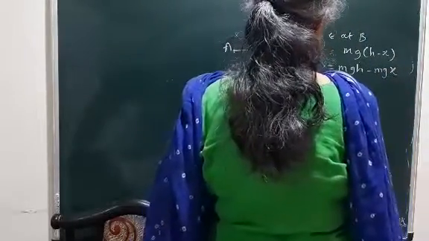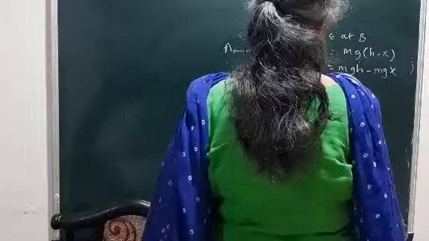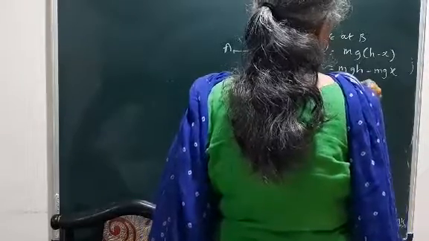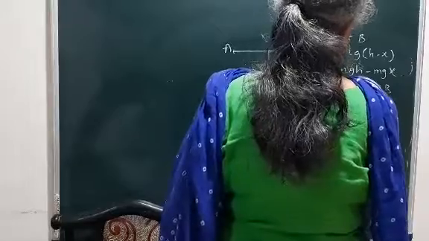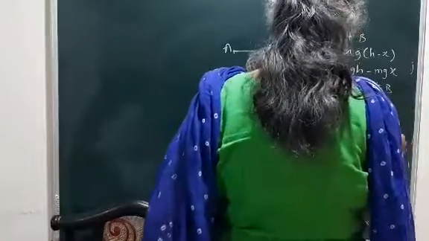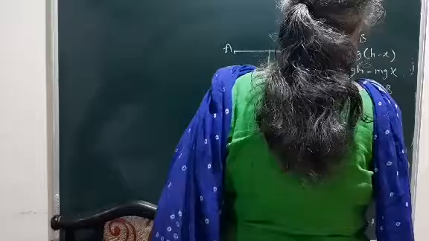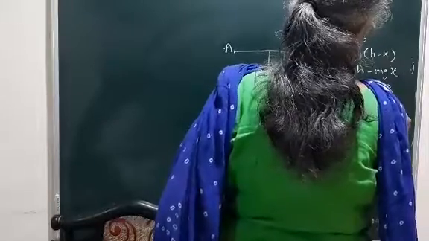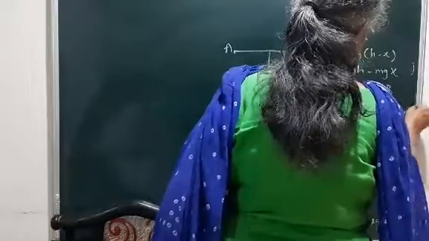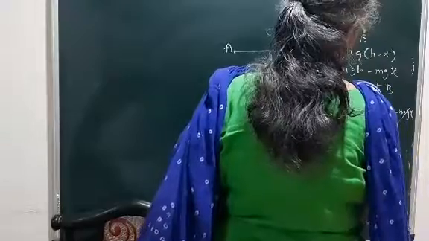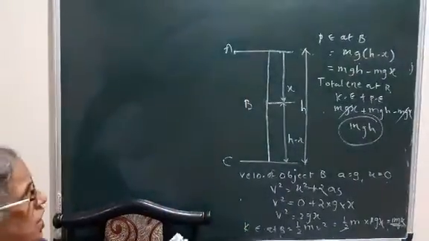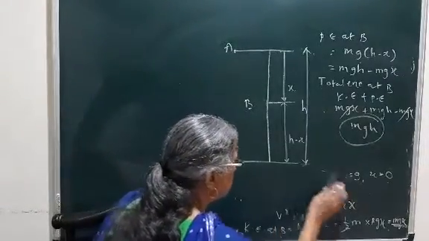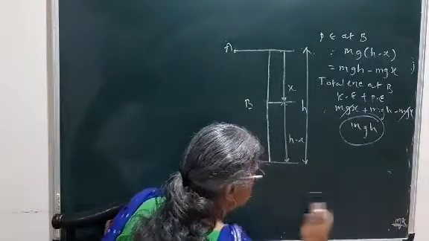And if we want to calculate the total energy at B, then that is kinetic energy plus potential energy, that is equal to mgx plus mgh minus mgx. So that will get cancelled, so that will be mgh. So the same total energy we are getting at position B, whichever energy we are having at position A.